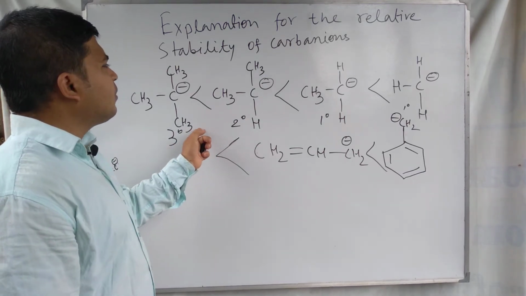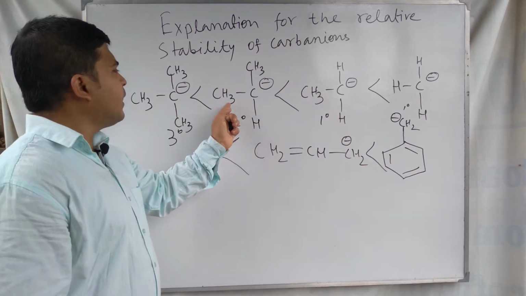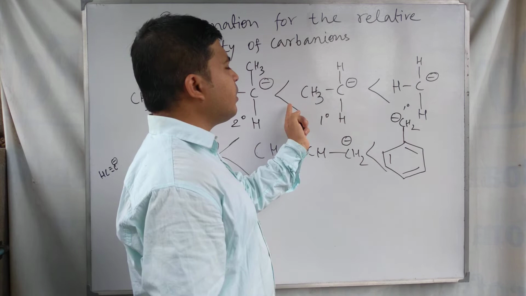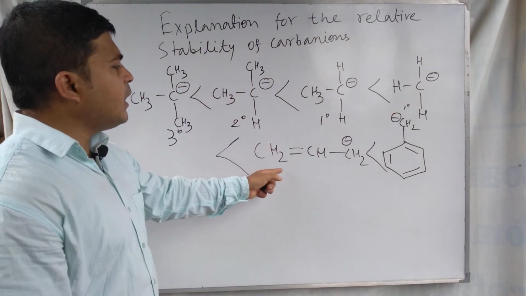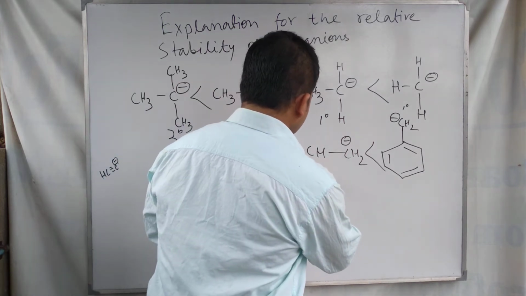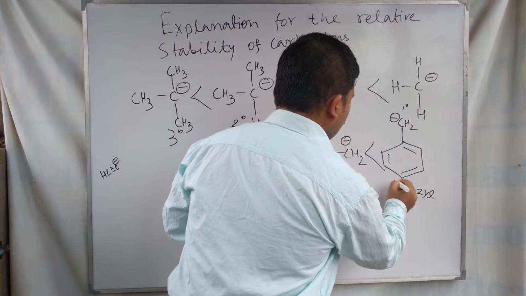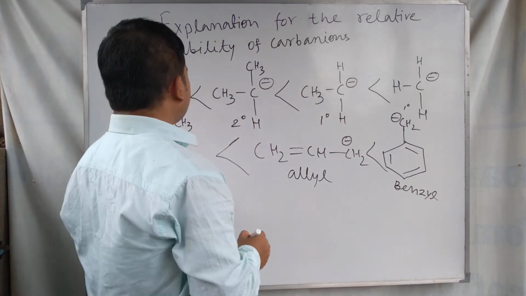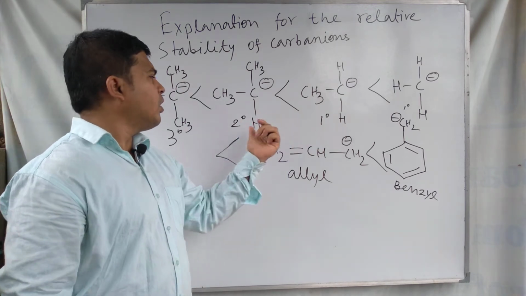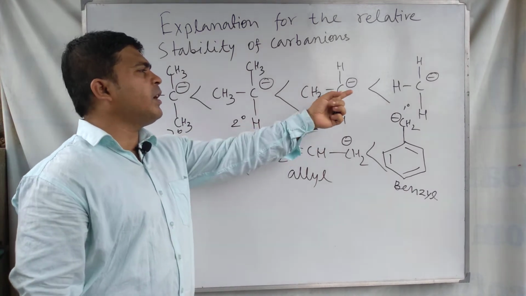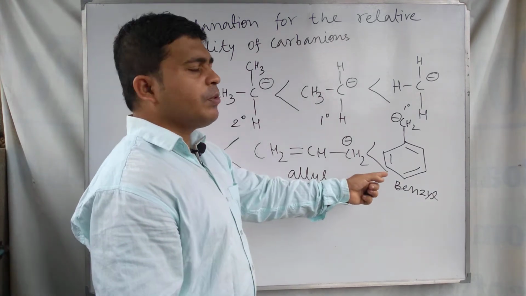Secondary is more stable than tertiary, and primary is more stable than secondary. Methyl is more stable than allyl. This one is allyl and this one is benzyl.